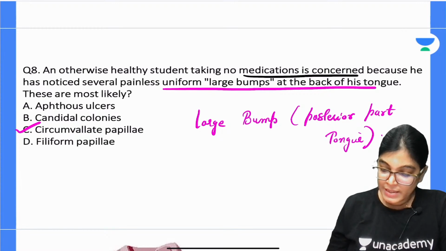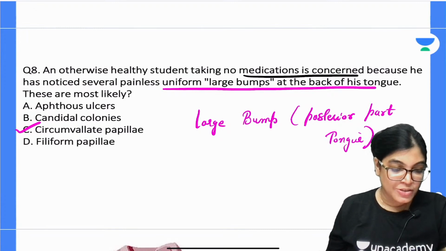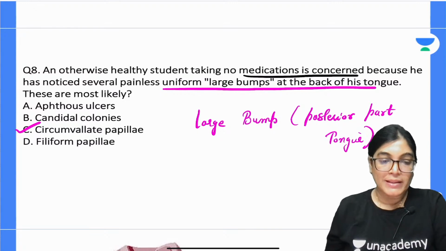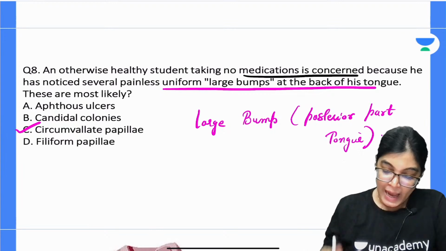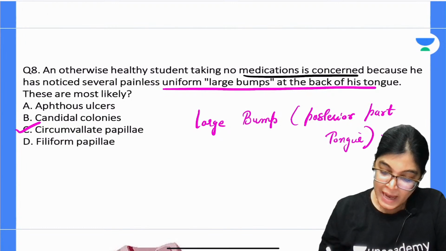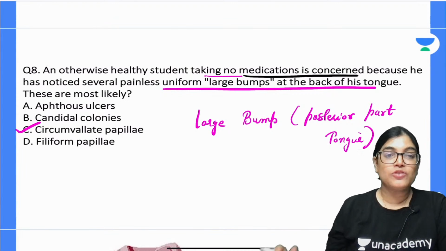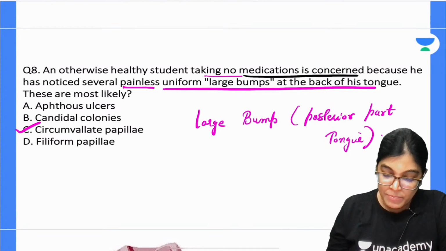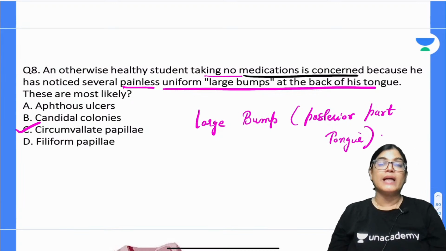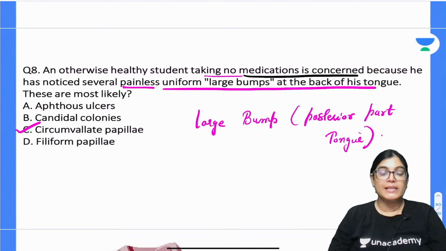Yes, so there is a large bump at the posterior part of the tongue, which is called circumvallate papillae. As you can see, the patient has no history of medications. The patient is perfectly alright with no history of medication, and the bumps are painless. So these are the reasons that circumvallate papilla is the right answer.